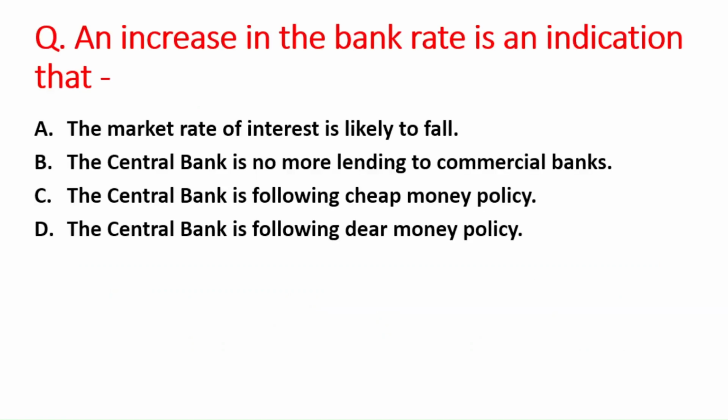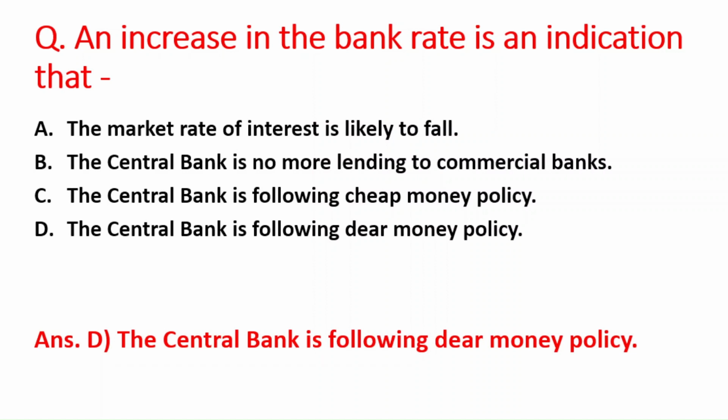So let us start our session. The first question is, an increase in the bank rate is an indication that: A option is the market rate of interest is likely to fall. B option is the central bank is no more lending to commercial banks. C option is the central bank is following cheap money policy, and D option is the central bank is following dear money policy. So the increase in the bank rate is an indication that the central bank is following the dear money policy. Option D is the right answer.